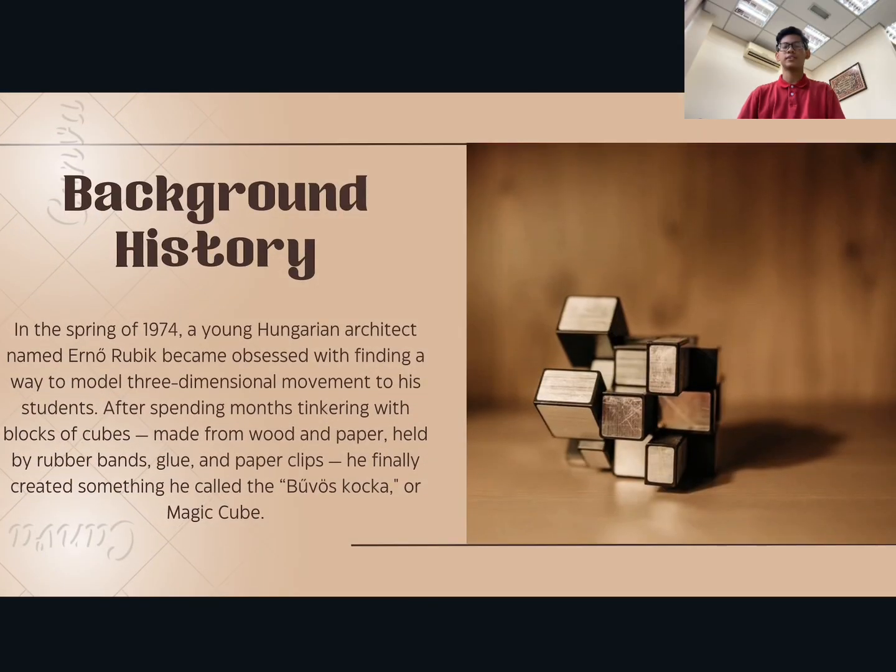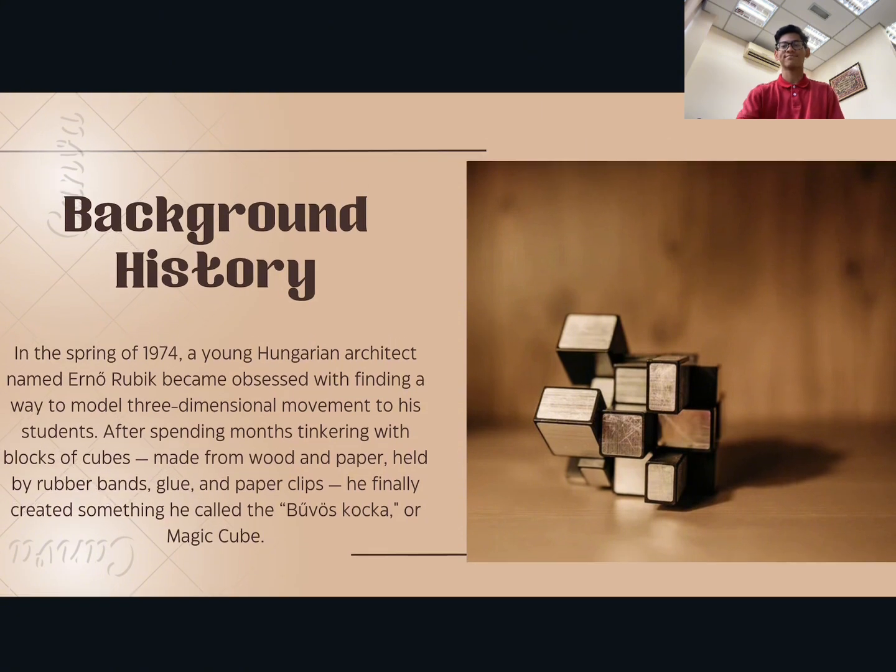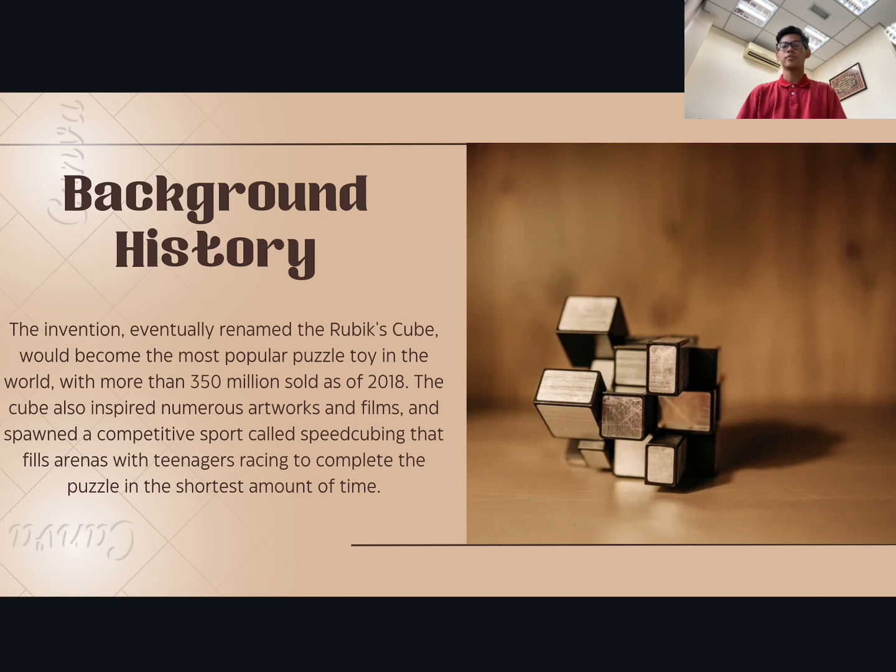In the spring of 1974, a young Hungarian architect named Erno Rubik became obsessed with finding a way to model three-dimensional movement to his students. After spending months tinkering with blocks of cube made from wood and paper, held by rubber bands, glue, and paper clips, he finally created something he called the Magic Cube. The invention, eventually renamed the Rubik's Cube, would become the most popular puzzle toy in the world,